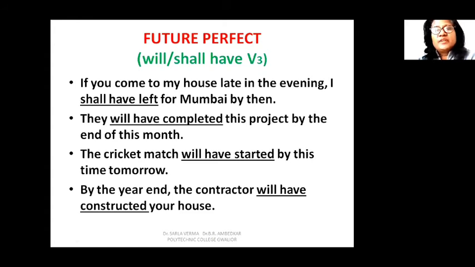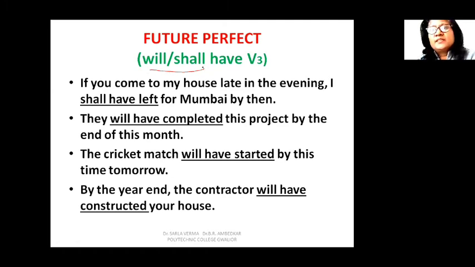Now future perfect tense. Future perfect tense means any action which you plan or which you suppose will get completed in the future. So here the structure is we use will or shall according to the subject. If it is first person, I or we, we use shall.